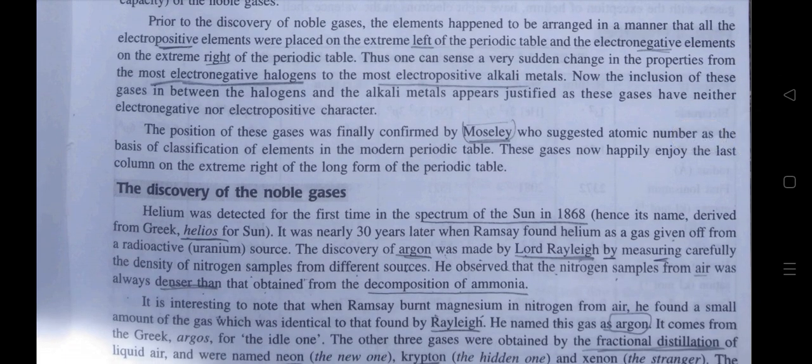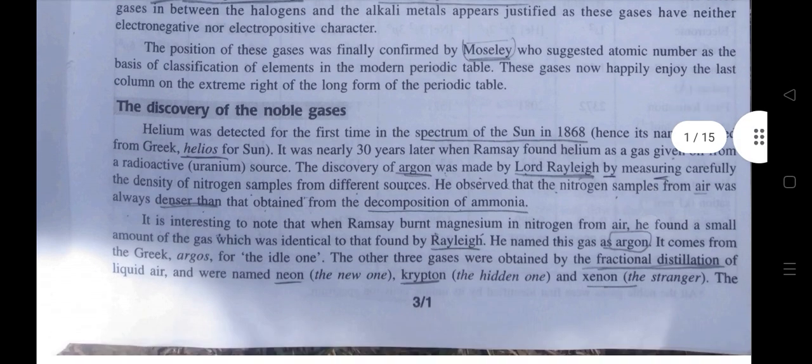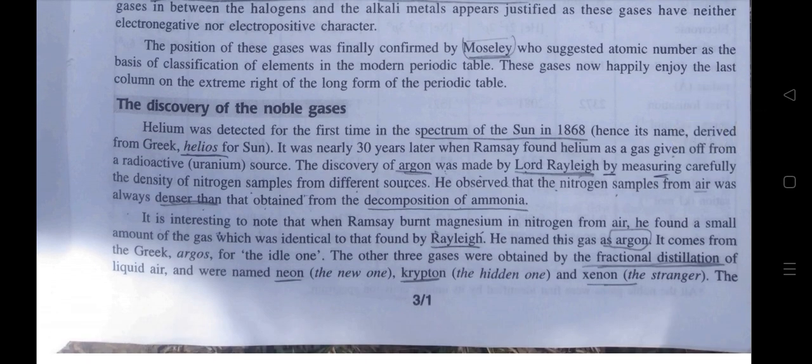The discovery of the noble gases. Helium was detected for the first time in the spectrum of the Sun in 1868, hence its name derived from Greek helios for sun. It was nearly 30 years later when Ramsay found helium as a gas given off from a radioactive uranium source.